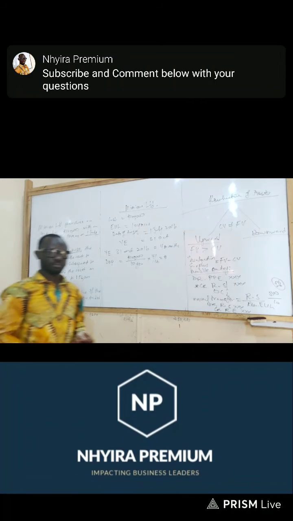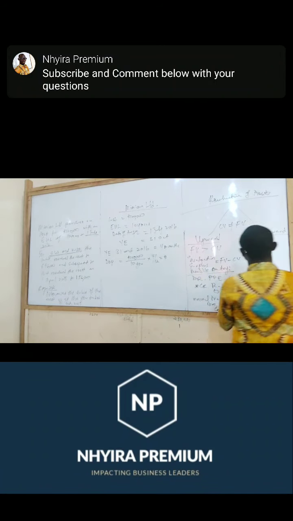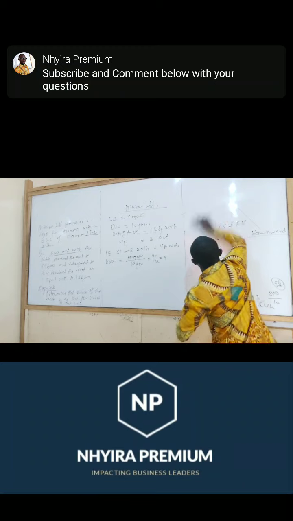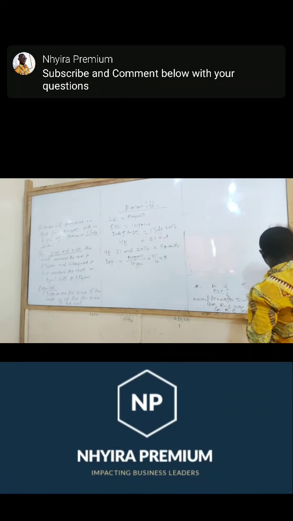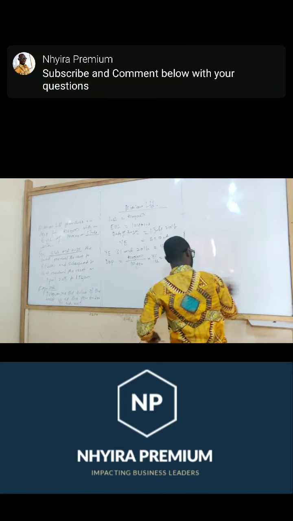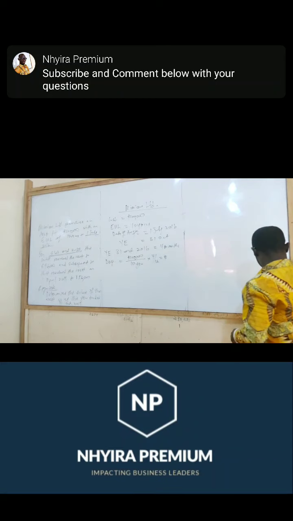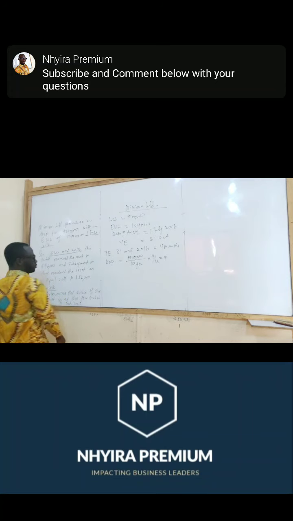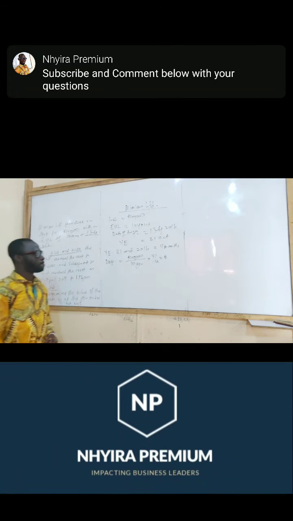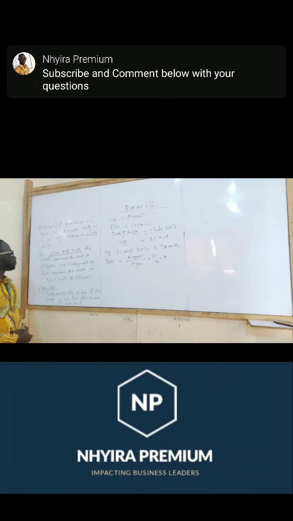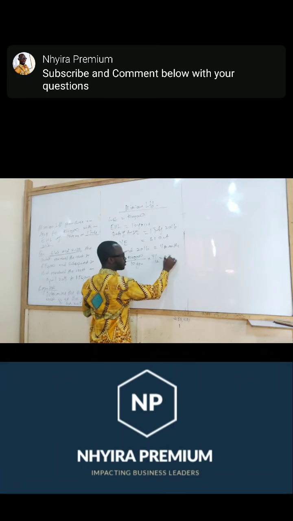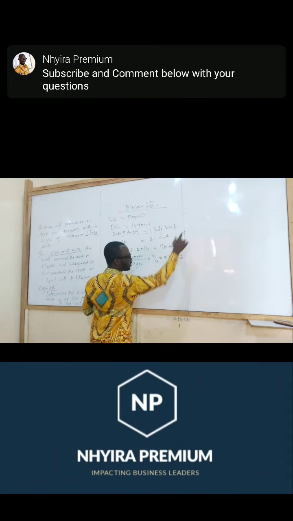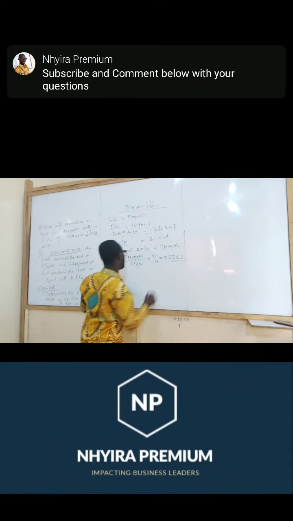So .33. Okay, so let's just leave it here like that.